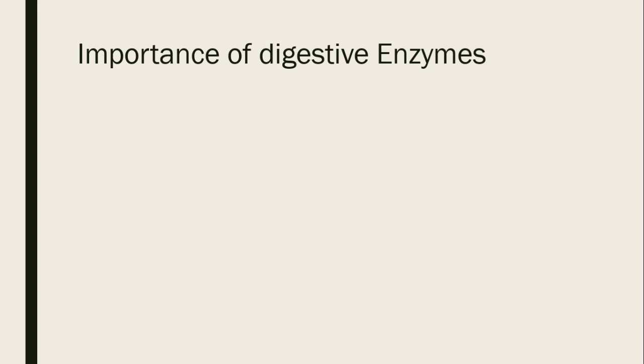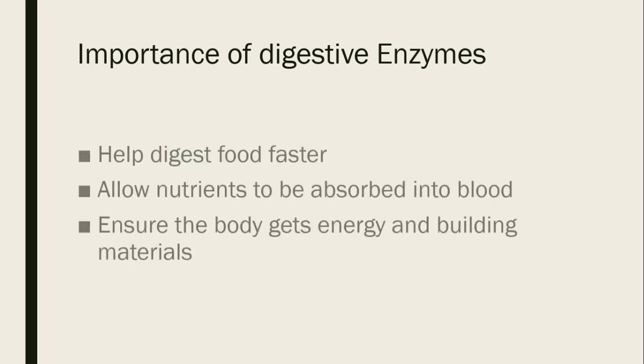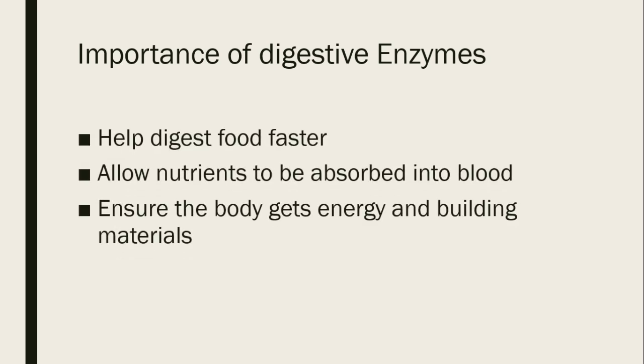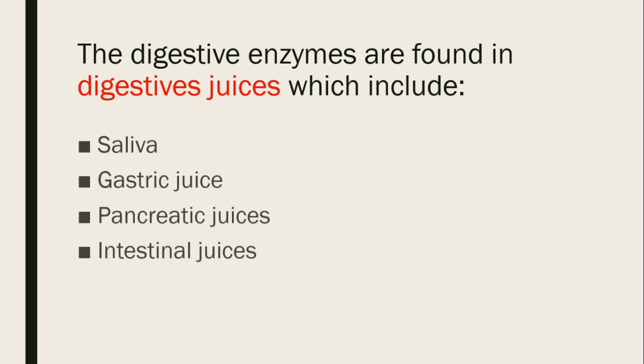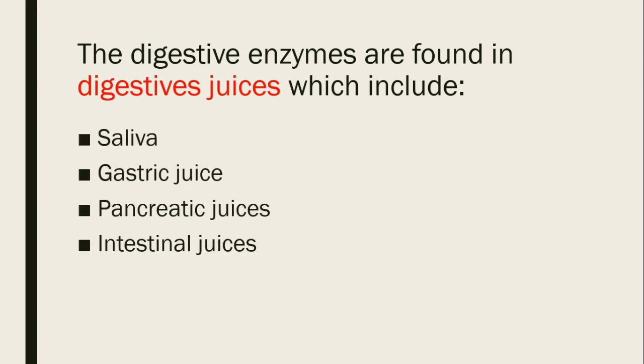Let us just look at the importance of digestive enzymes. In short, number one, they help digest food faster. Number two, they allow nutrients to be absorbed into the blood. Number three, they ensure the body gets energy and building material. These digestive enzymes are found in digestive juices, and these digestive juices include saliva, gastric juice, pancreatic juice, and intestinal juices. We are going to look at each one of these separately.